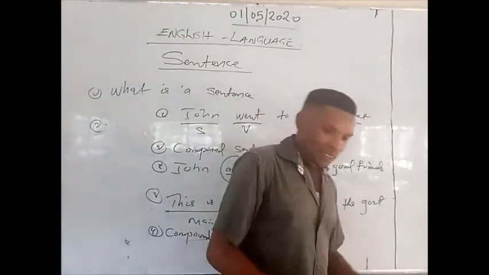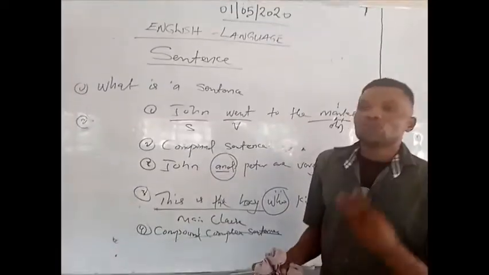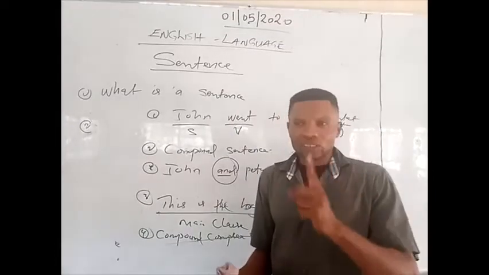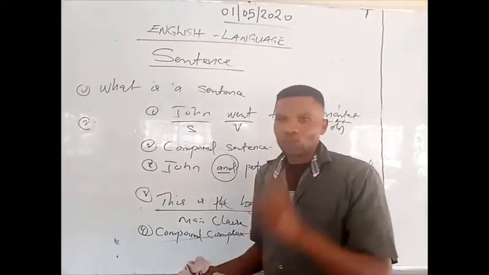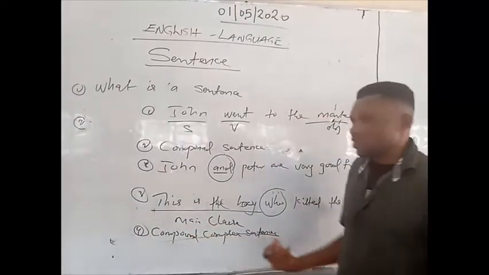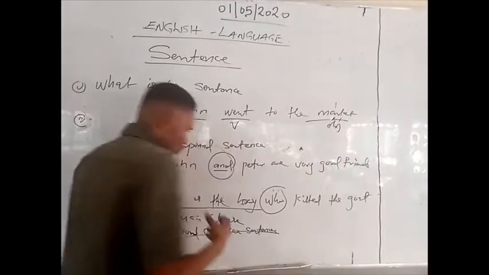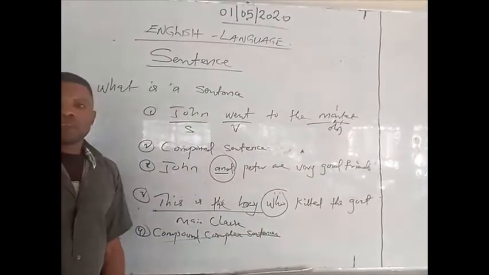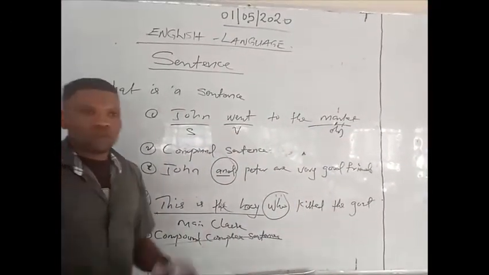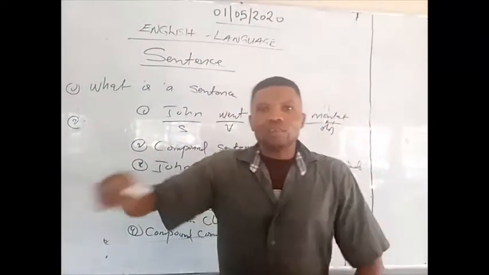A compound complex sentence is a type of sentence that involves two independent clauses and at least one subordinate clause to make its own meaning or to become more useful in the expression used in the sentence. For instance, if I say, the speaker came into the hall when it was time, but they were able to address the students.